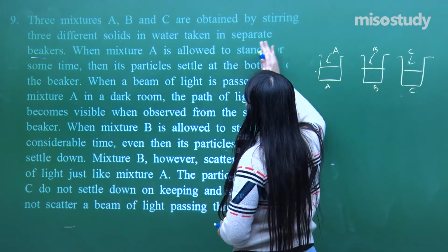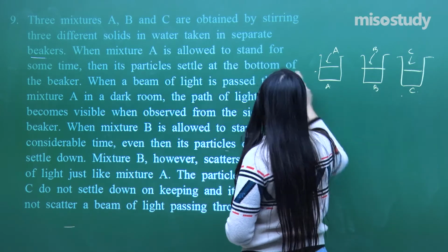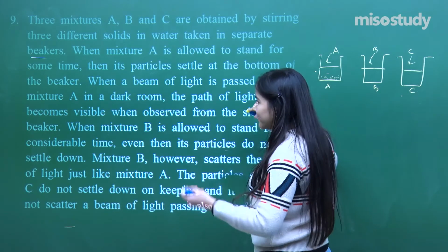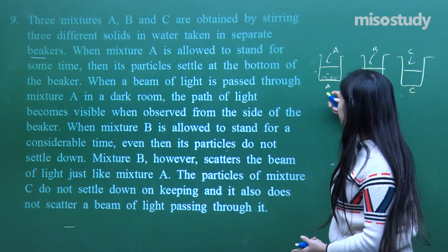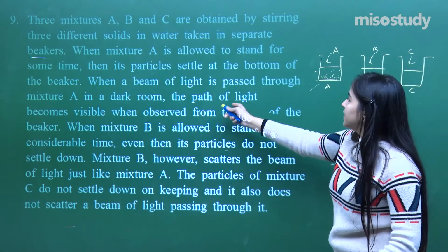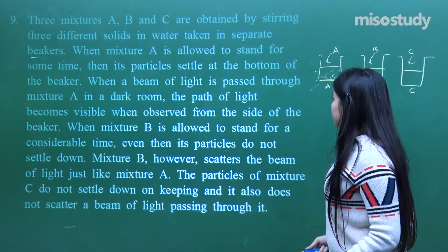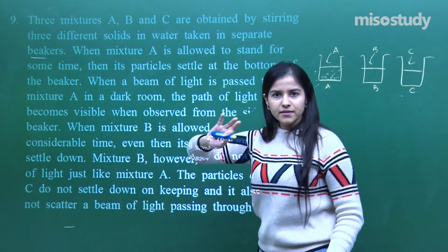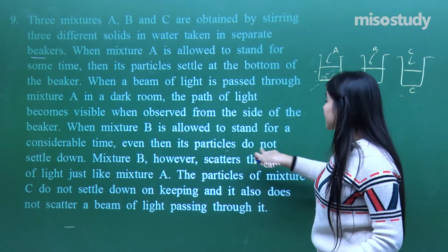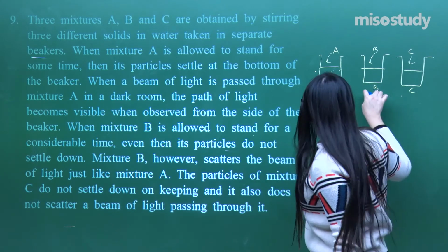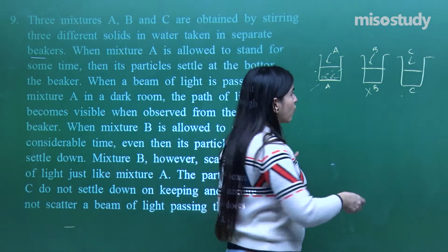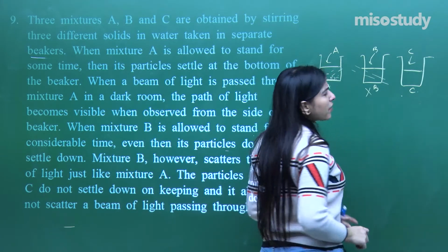When mixture A is allowed to stand for a while, the particles will settle down. When a beam of light is passed through it, definitely, since the particles are visible and are settling, it will show the path of the light through it. Now, it becomes visible when observed from one side of the beaker, right? When mixture B is allowed to stand for a considerable time, even then its particles do not settle down. So here no particles will be settling.